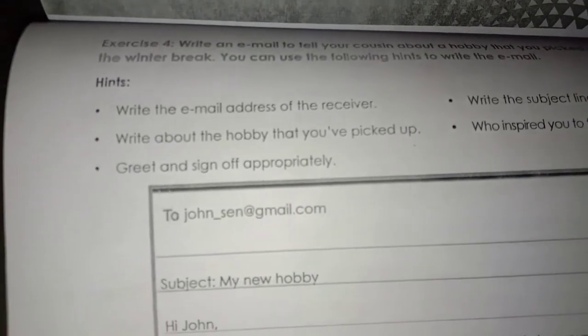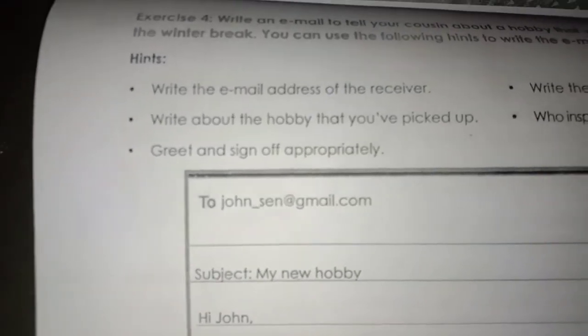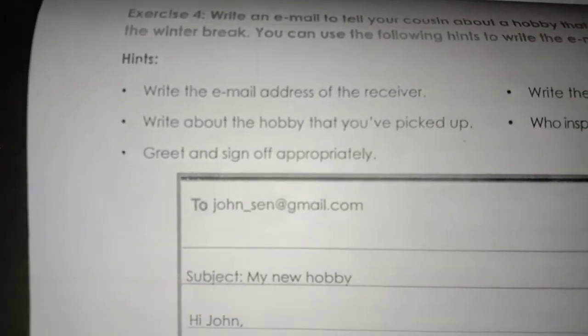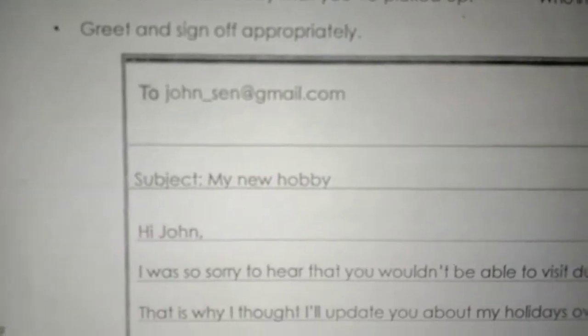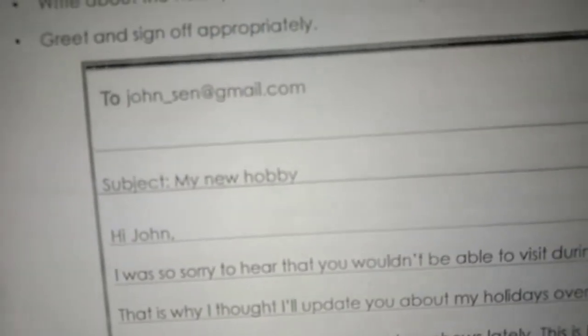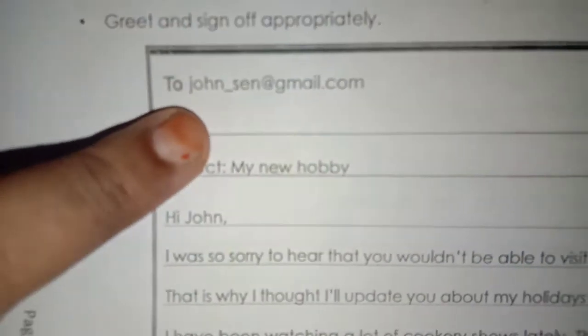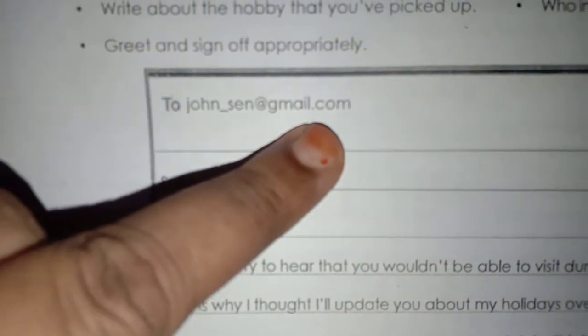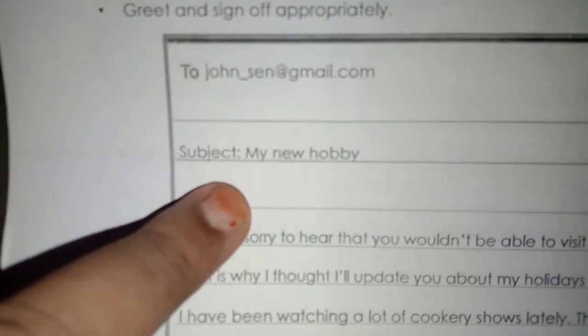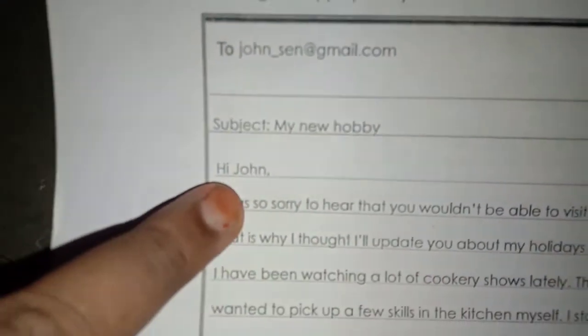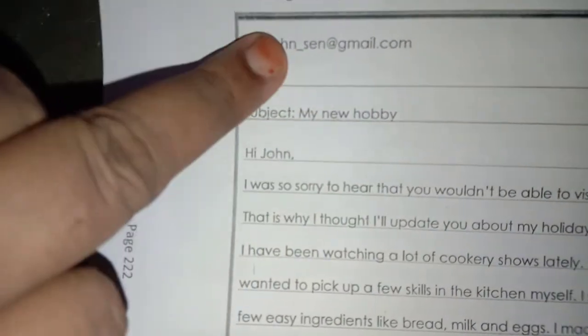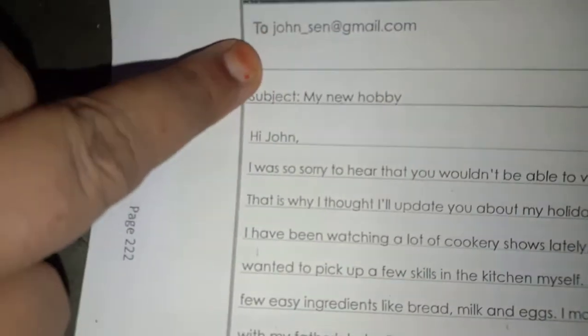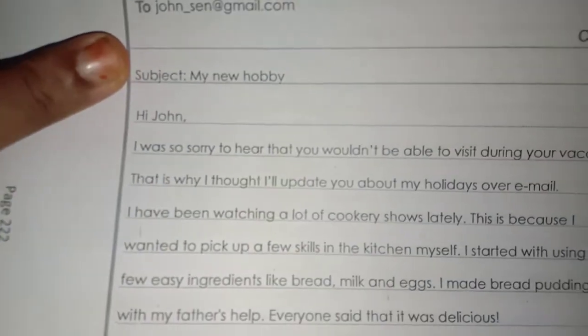Yes, children, exercise 4. Write an email to tell your cousin about your hobby. Now see here, I'm showing you a sample. You can write your own. You should create your friend's account first. To johnson@gmail.com. And subject, my new hobby. Hi, John. We are writing to John now, so I am writing here John. You can write for your friend, your best friend you can write.